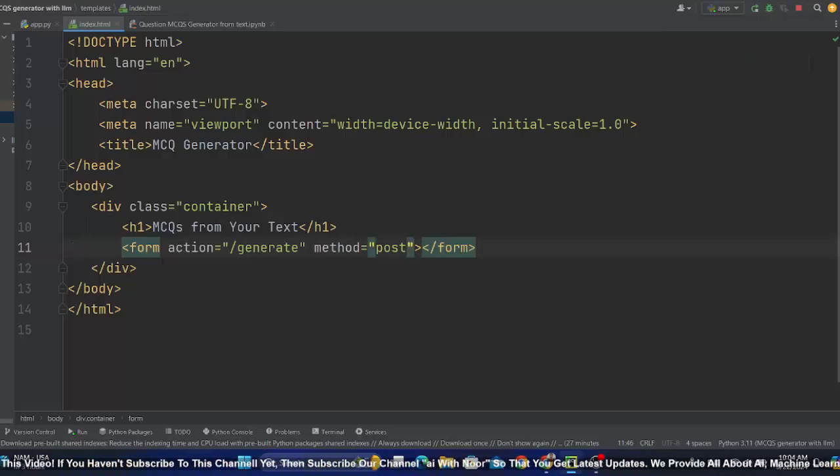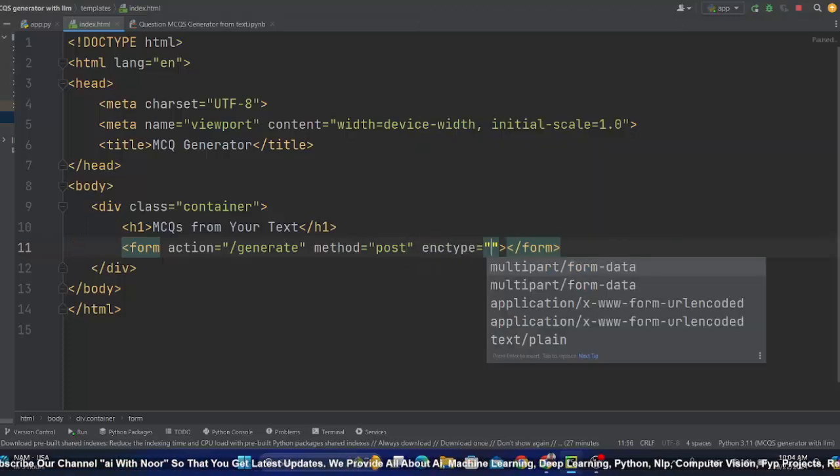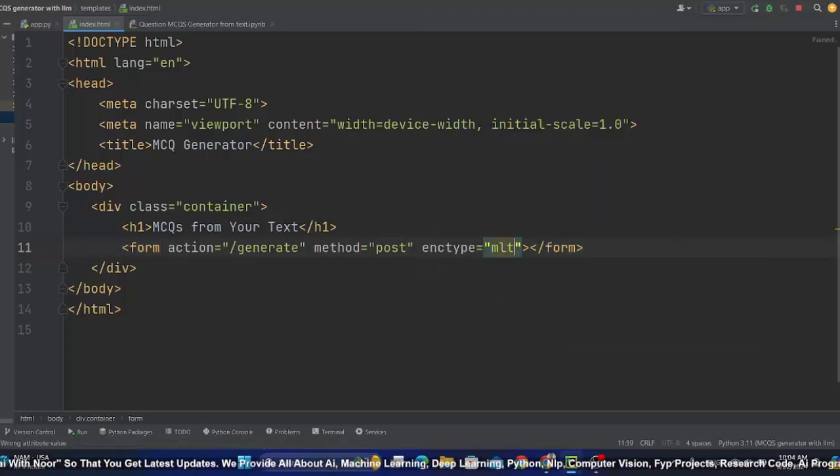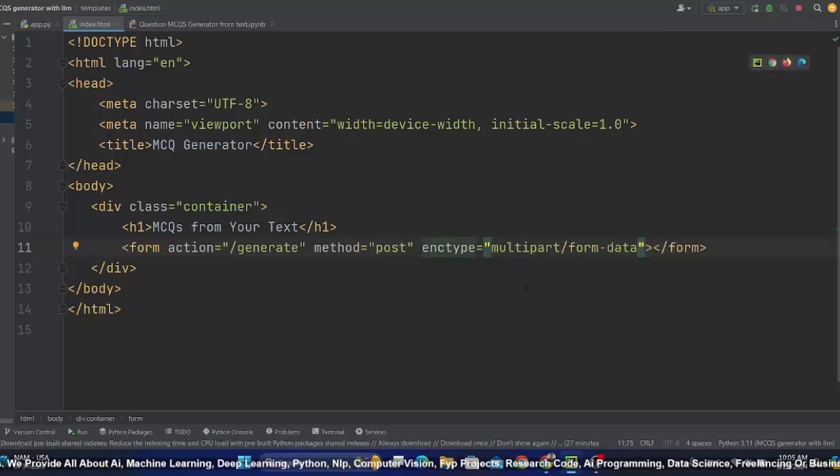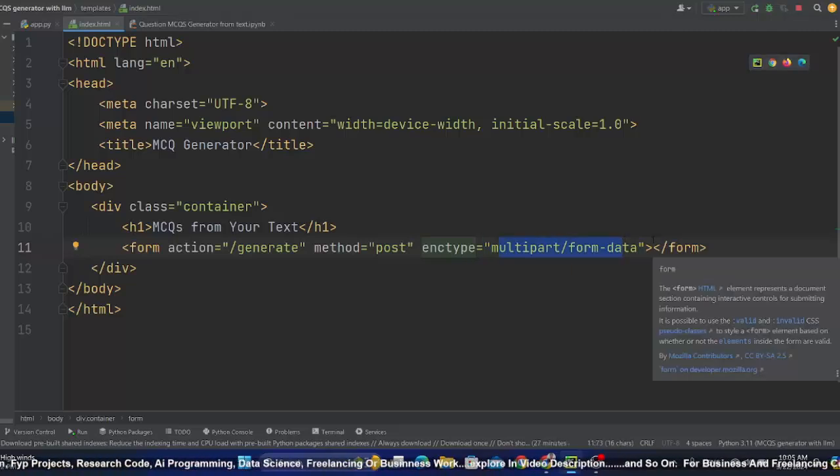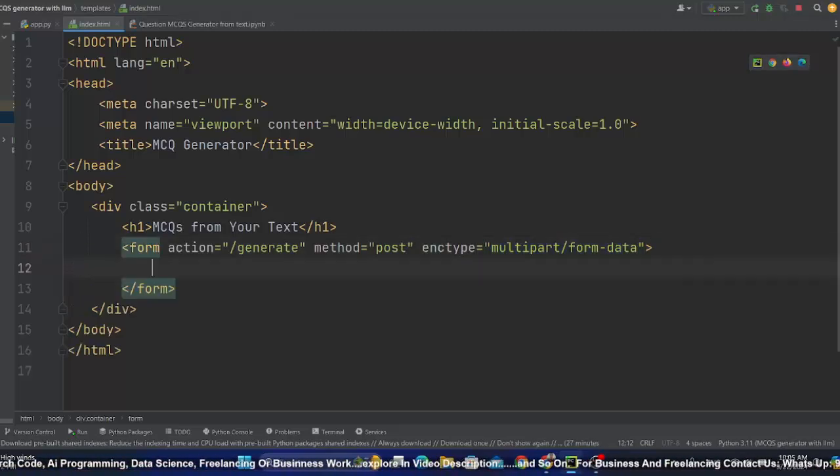And now one thing more, here you have to pass encrypt. I want it should be multi-part form data because it could be a TXT file, it could be a PDF file, it could be a Word file. So if you want to support everything, then you need to explicitly mention this thing so that हम explicitly form को बता सके कि data could be in different formats.